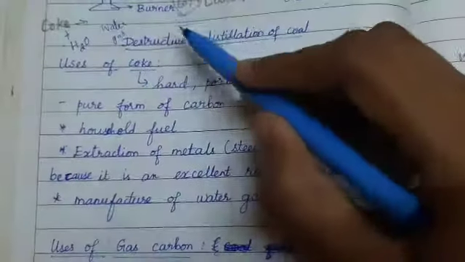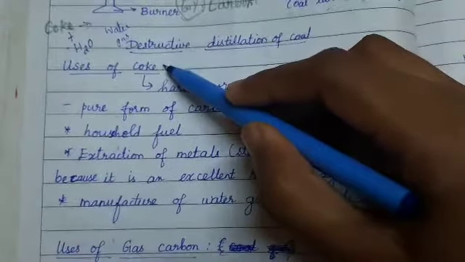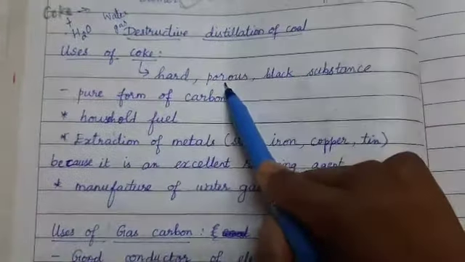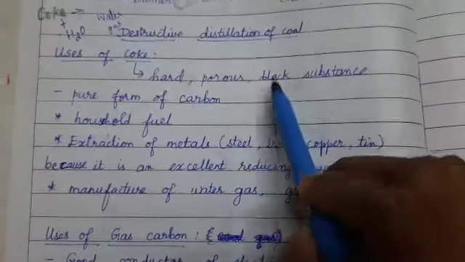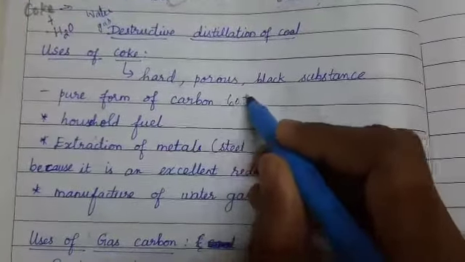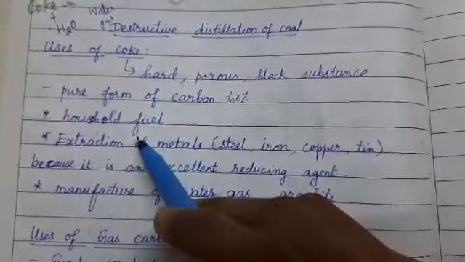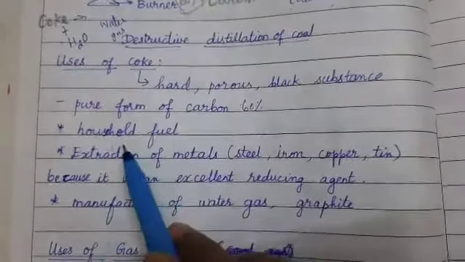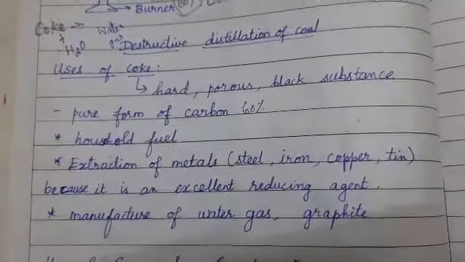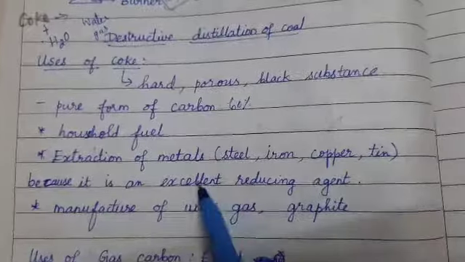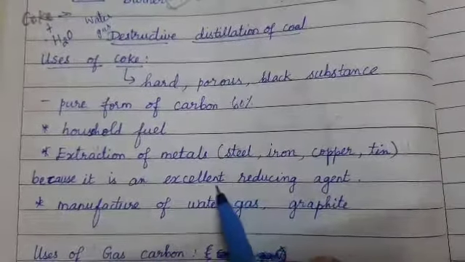Now let us see the uses of the byproducts, starting from coke. Coke, as I told, is a hard, porous and black substance which is a pure form of carbon. About 60% of carbon is present in coke. It is used as a household fuel, and for extraction of metals like steel, iron, copper, tin, because it is an excellent reducing agent.